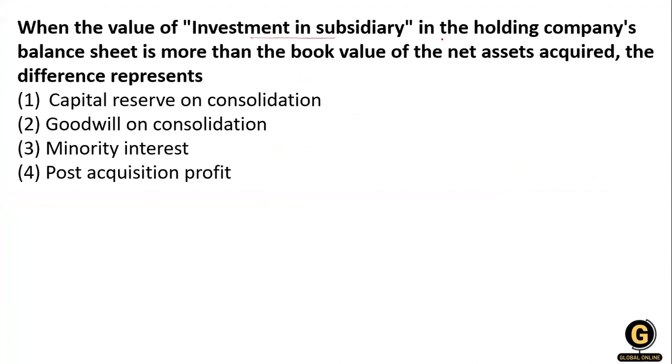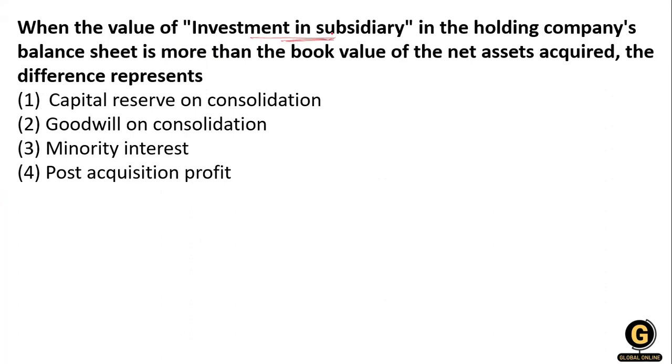So let's start with our first question: when the value of investment in a subsidiary in the holding company's balance sheet is more than the book value of the net assets acquired, the difference represents what? So here is what the question is talking about. Actually, the value of investment in subsidiaries.